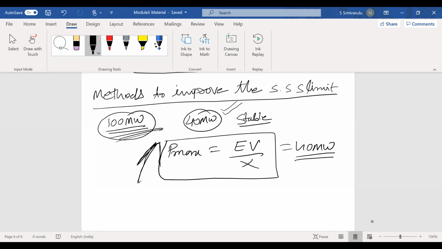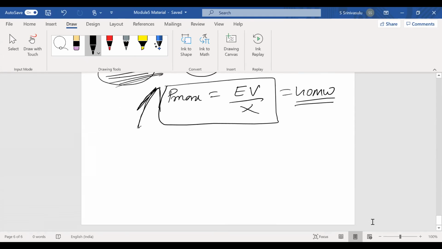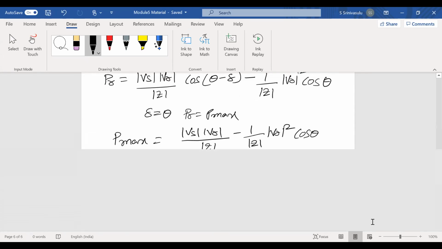Now, we know what the steady state stability limit is: P max equals EV by X. We should improve this steady state stability, otherwise there is no use of the study. Yes or no? Now, what are the methods to improve the steady state stability?